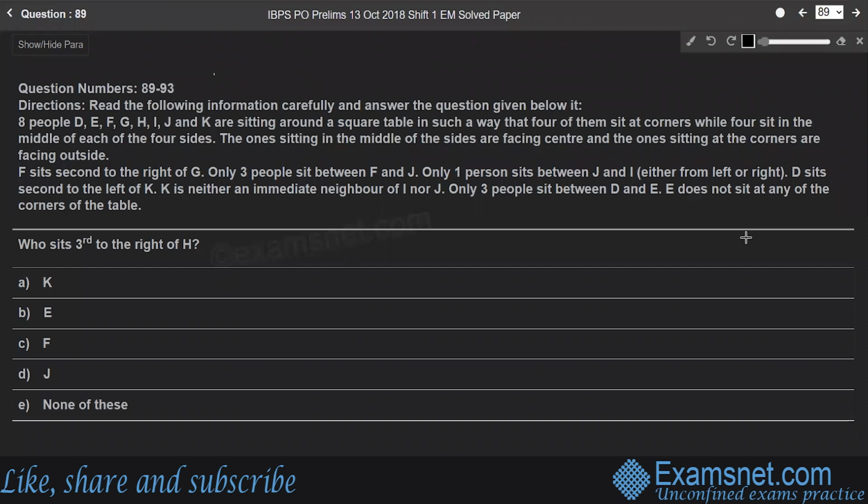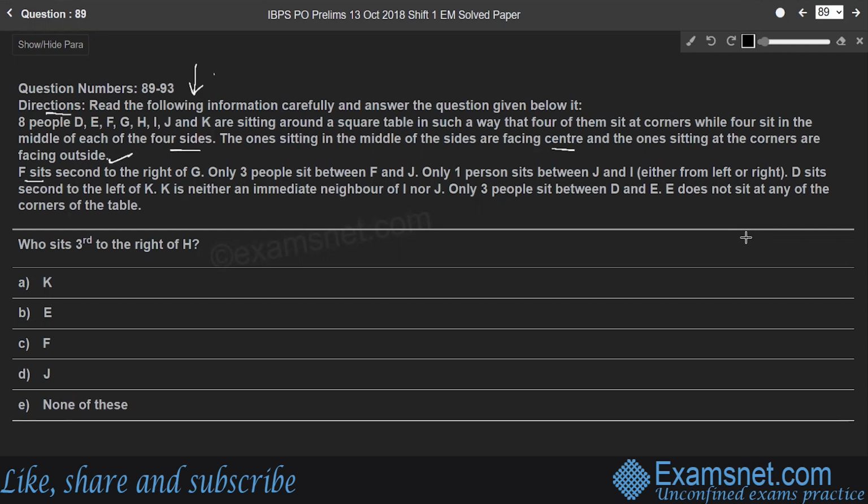Question 89. Students, here questions from 89 to 93 are based on the below information. The direction is, read the following information carefully and answer the question given below it. 8 people D, E, F, G, H, I, J and K are sitting around a square table in such a way that 4 of them sit at corners while 4 sit in the middle of each of the 4 sides. The ones sitting in the middle of the sides are facing center and the ones sitting at the corners are facing outside. Here, F sits second to the right of G.